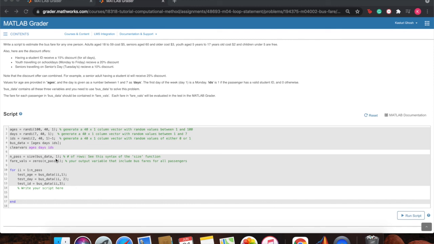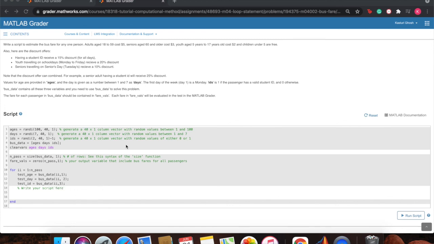So here you have multiple passengers, and what we've done is clear the ages, days, and IDs, and now it's all within one matrix called bus data. And we've created a loop called for ii equals 1 to n passengers, and then the test age is all rows first column, the test day is all rows second column, and the test ID is all rows third column.